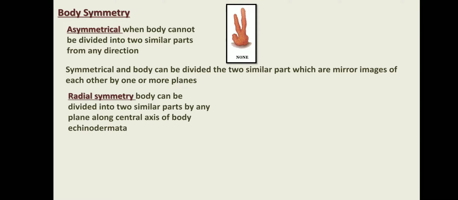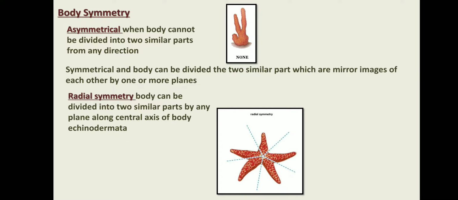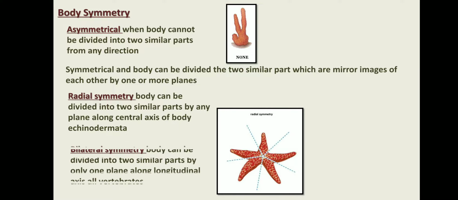So we have two types. Radial symmetrical: the body can be divided into two similar parts by any plane along the central axis of the body. Examples: Echinodermata and Coelenterata, hydra. Through so many planes we can cut the body.